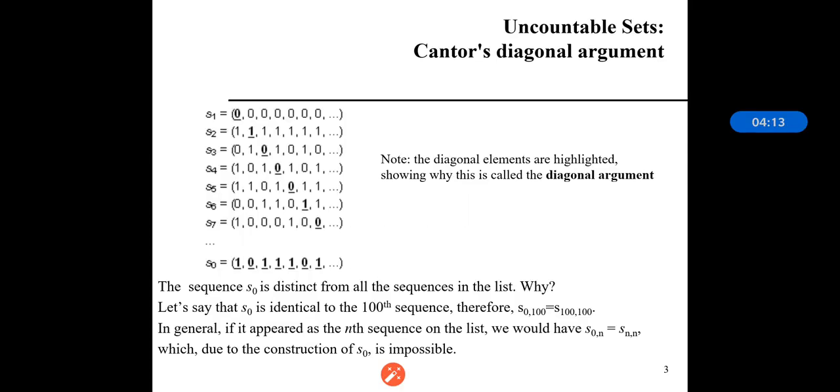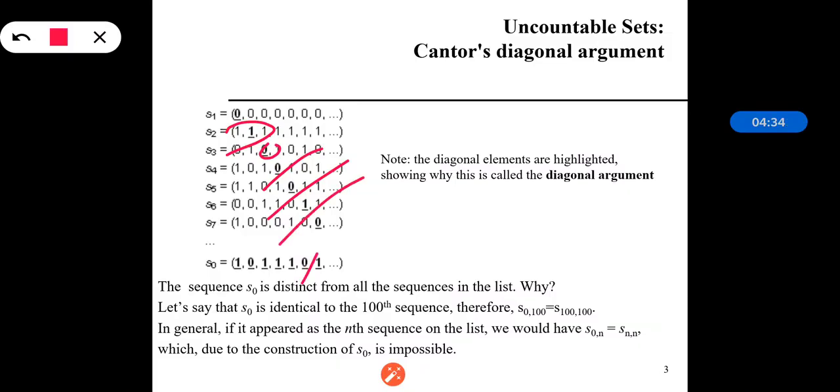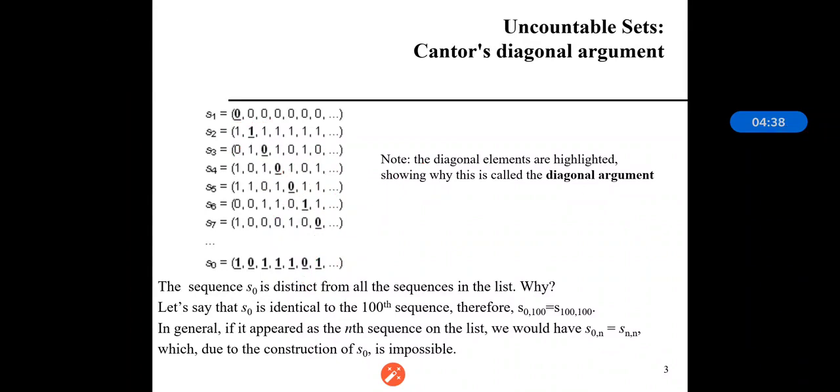As we can see, we are having 0 at the first position, so it will be 1. We are having 1 over here, so it will be 0. Then we are having 0 here, so it is 1. Here we are having 0, so it is 1. Here we are having 0, so it is 1. We are having 1 over here, so it is 0. We are having 0 over here, so it is 1. So the sequence is changed.